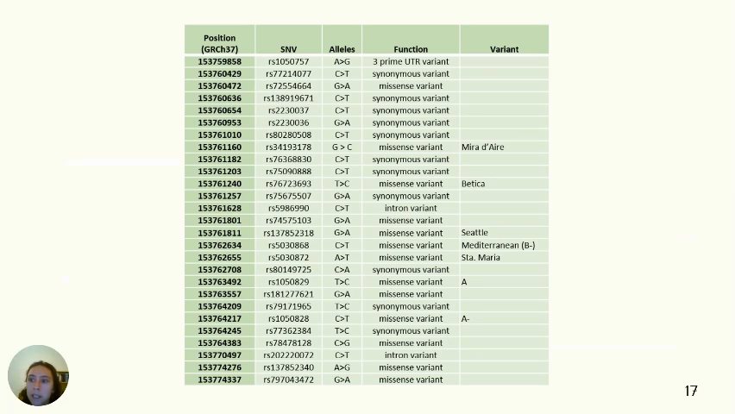We studied 27 G6PD related variants. Some of them are well-studied missense variants, such as Miradouro, exclusive from Portugal, Betica, and Santa Maria. Other missense variants were the Seattle and the Mediterranean, and also the African A and A-.